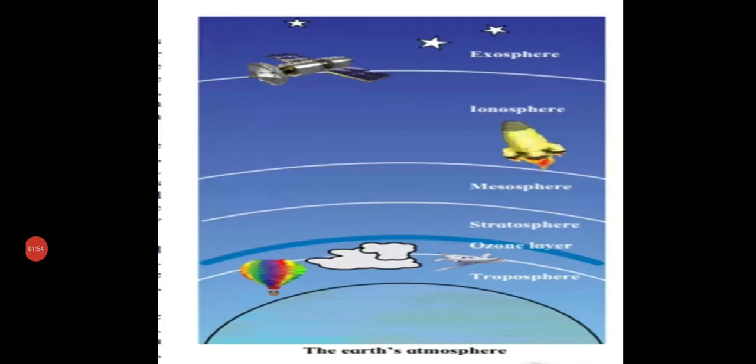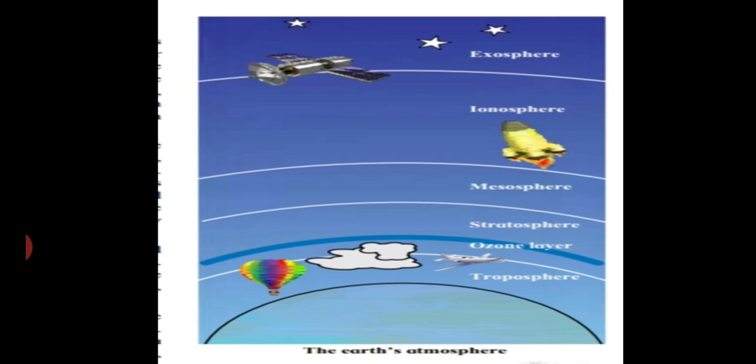Point number 3, the atmosphere. The envelope of air around the earth is called the atmosphere. As we go higher from the surface of the earth, the air in the atmosphere becomes rarer. The air consists of a mixture of gases, namely nitrogen, oxygen, water vapor, and carbon dioxide. There are some other gases too in the air in very small quantities.